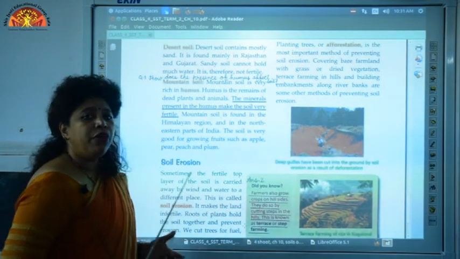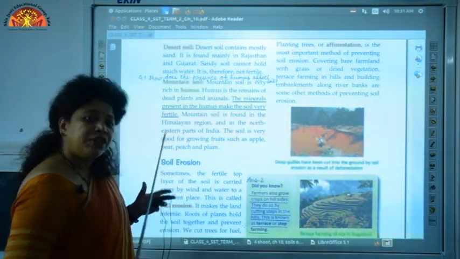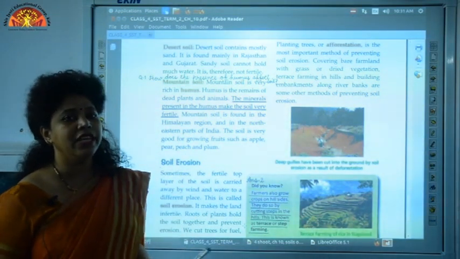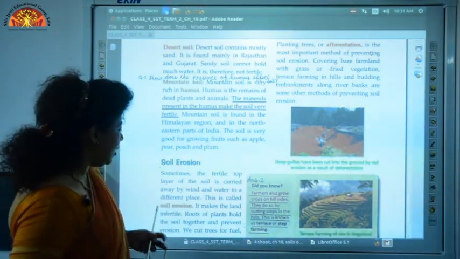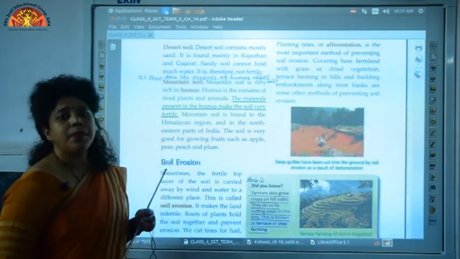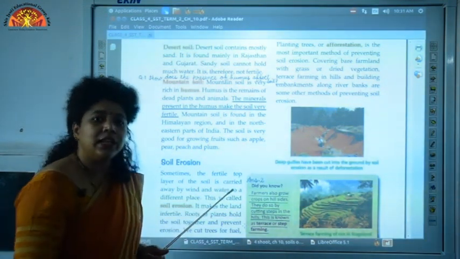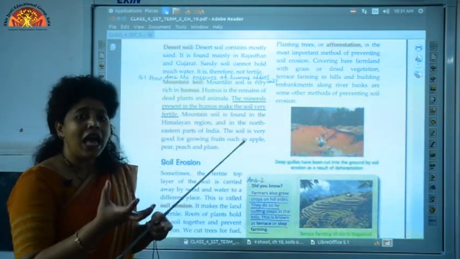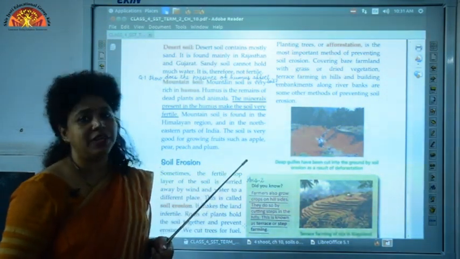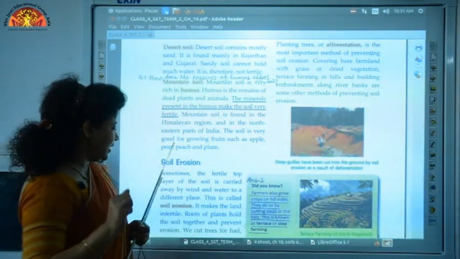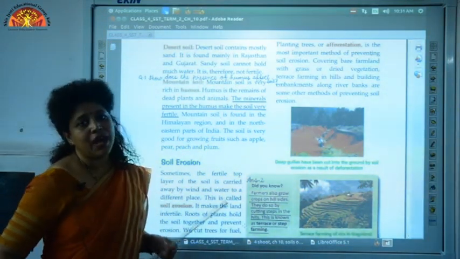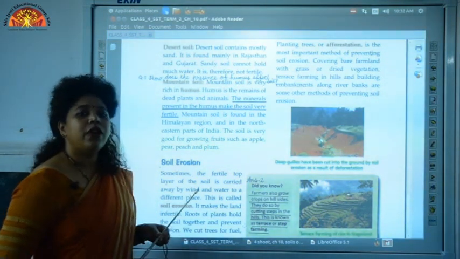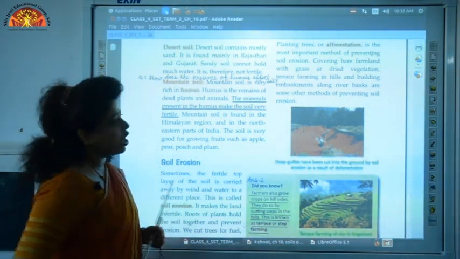So, the more trees you grow, the more fertile the soil is, and the more soil erosion can be prevented, because trees play an important role in holding the soil together. That is, the roots of plants and trees help in holding the soil together and thus preventing soil erosion. That is why deforestation or cutting down of trees is one of the main causes of soil erosion.